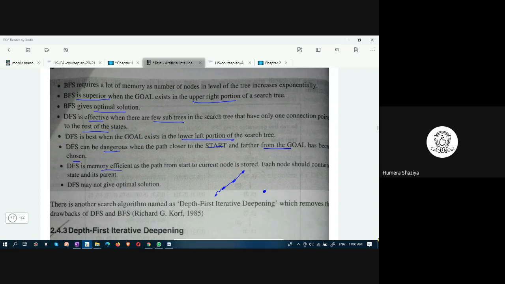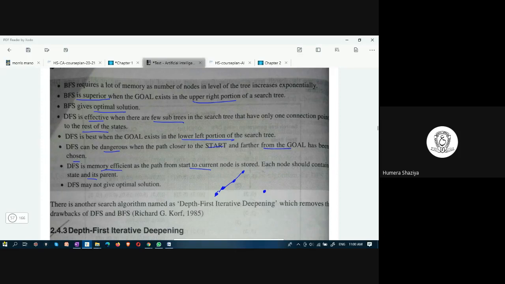DFS is memory efficient because only the path from the start to the current node is stored and it does not store all the siblings. Each node should contain its state and its parent. It should have the parent because when it has to backtrack, it has to go back to its parent for further expansion. DFS may not give an optimal solution.